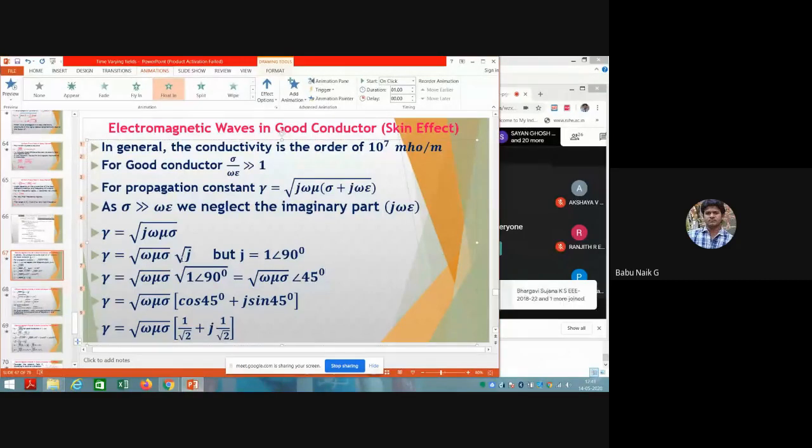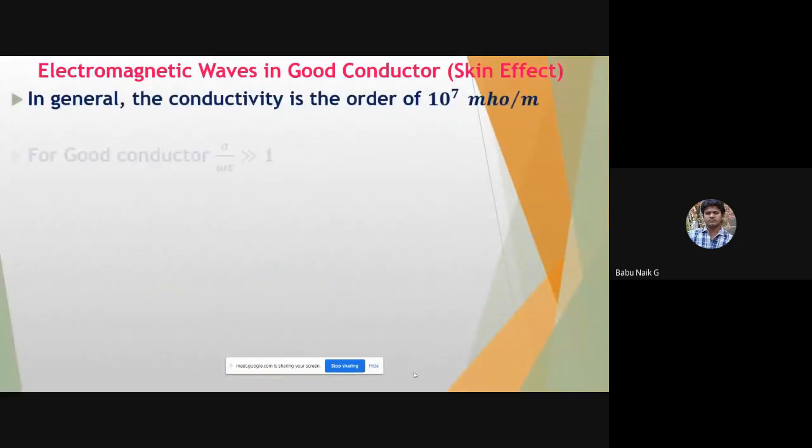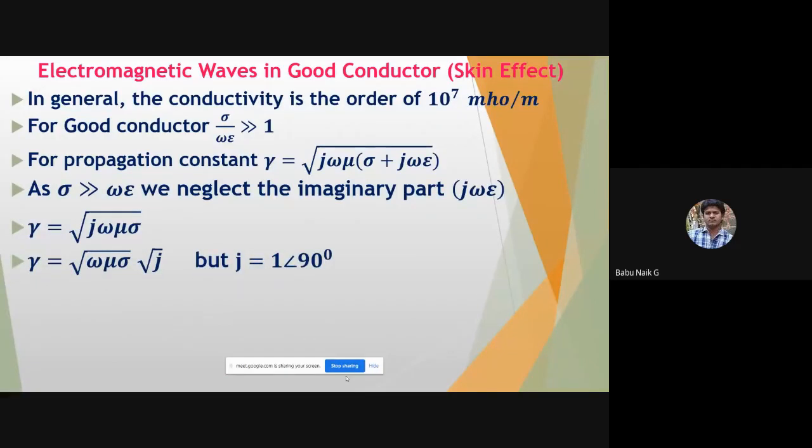Further, we need to handle the imaginary function j. Taking the constant separately, under root of omega mu sigma on one side, then under root of j, where j has an angle of 90 degrees. If you take the root of the angle of 90 degrees, we get under root of omega mu sigma with an angle of 45 degrees, which is half of the 90 degrees.